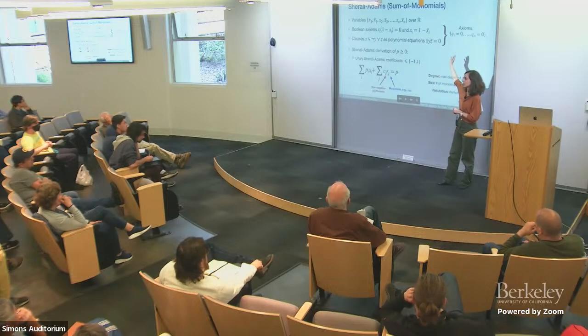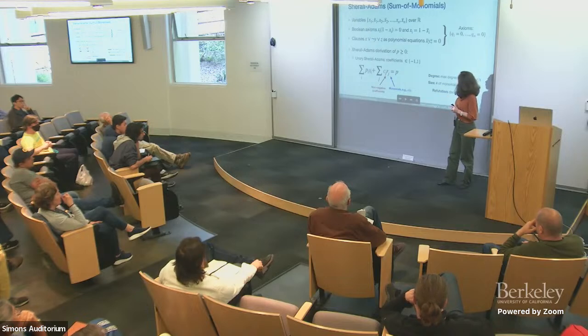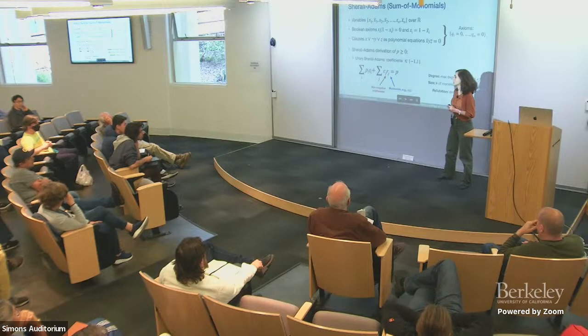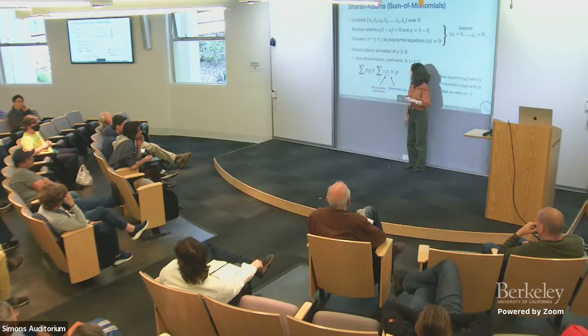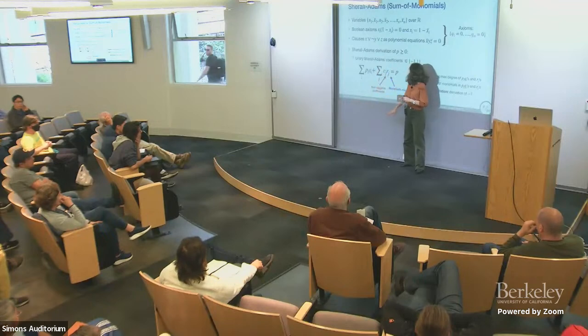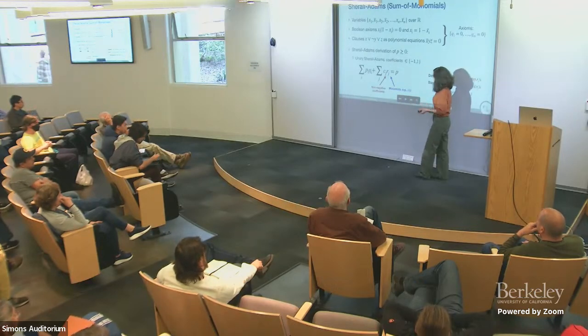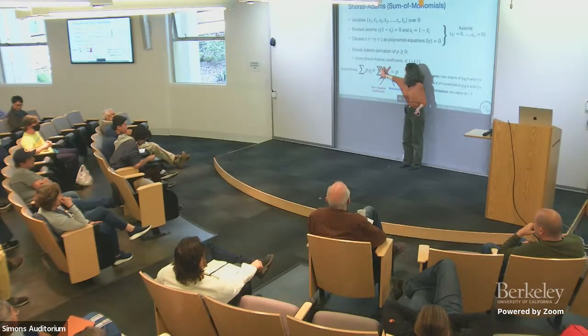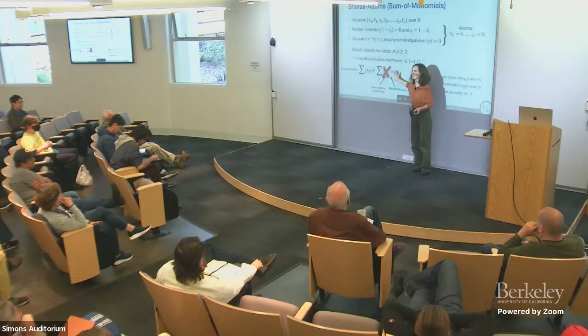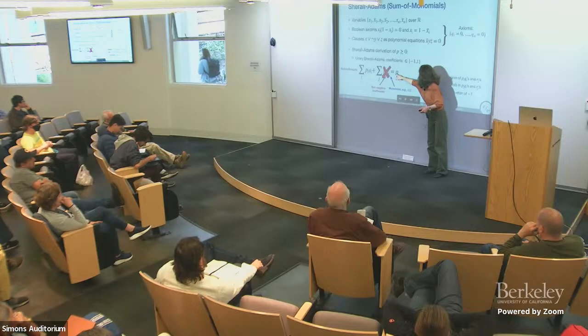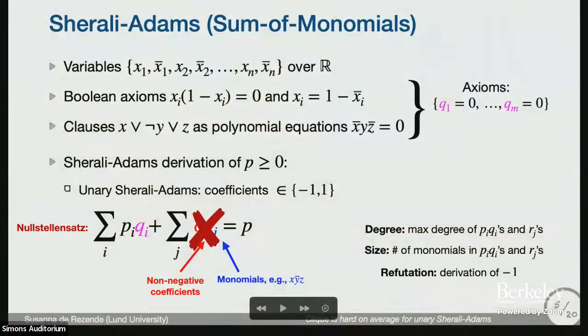In particular, if you have a tree-like resolution refutation, that's very easy to see. But p is still minus 1 under this regime. Yes, but even without this, it's complete, and in that case, it's not minus 1. Without this, you have to allow larger coefficients. Since I'll mention Nullstellensatz later on, Nullstellensatz is just not allowing this part. And then here I can't restrict to minus 1, but anything negative would be fine.